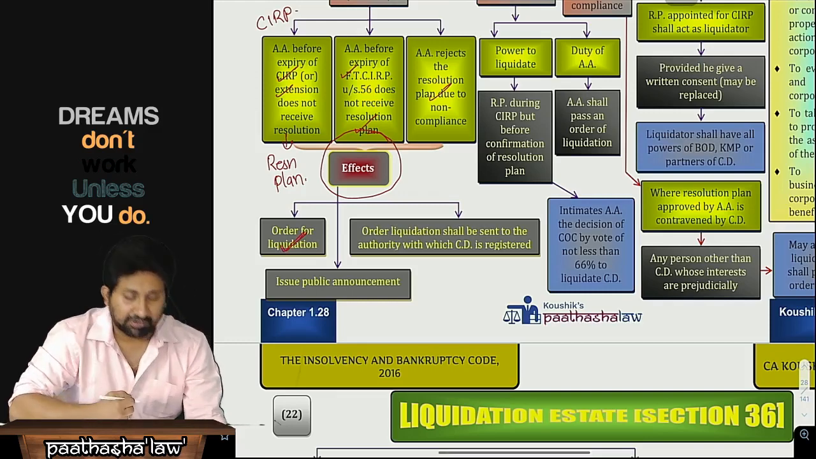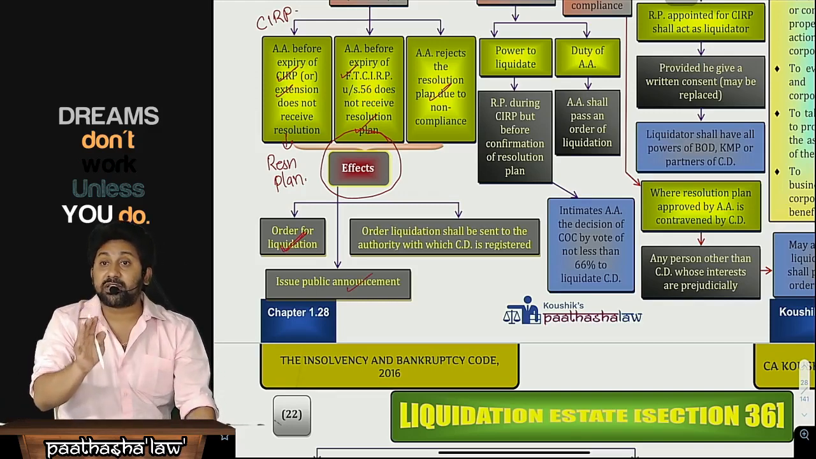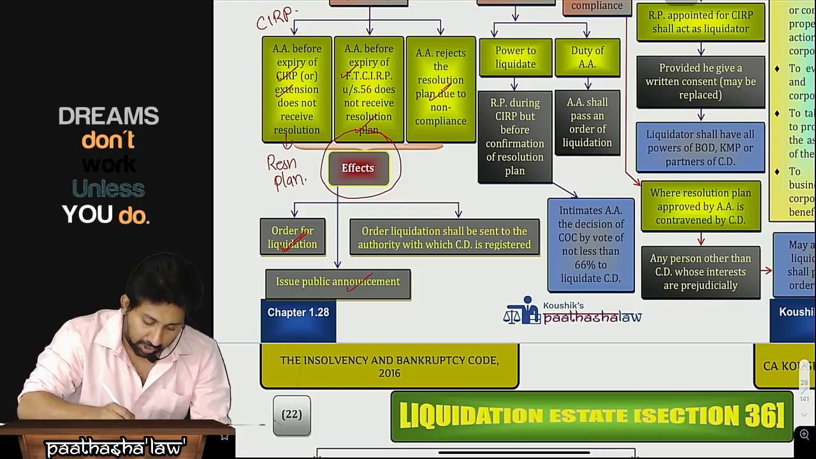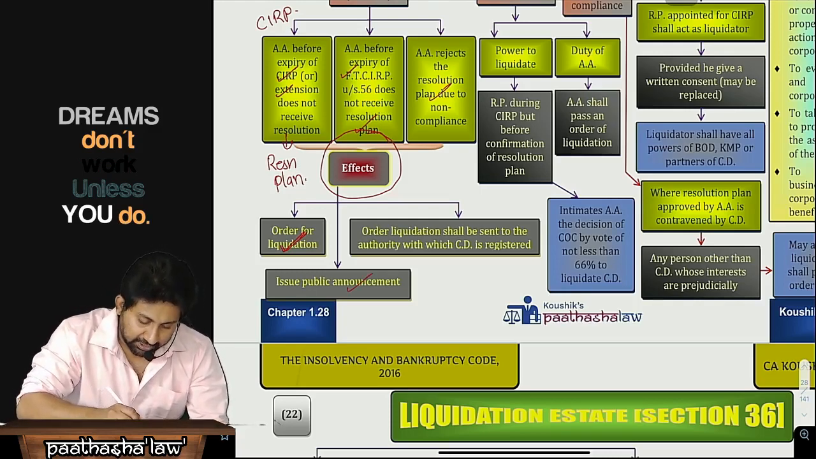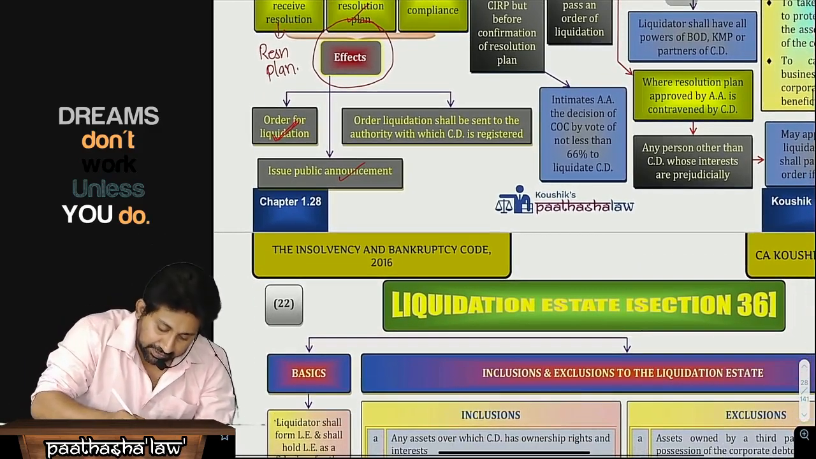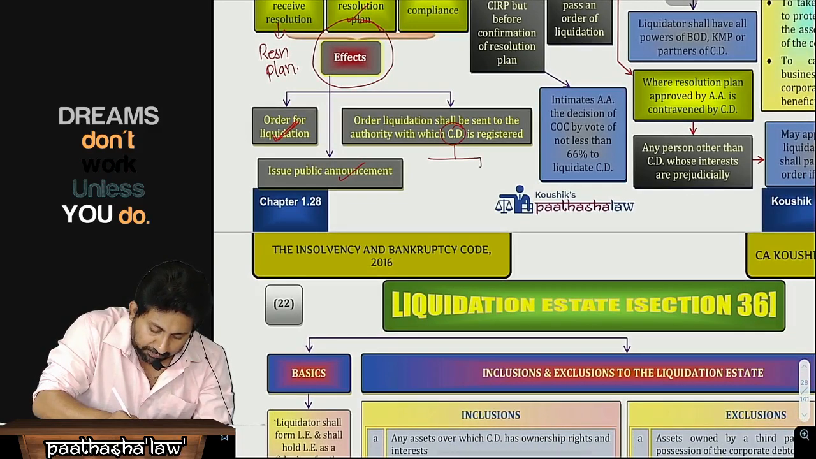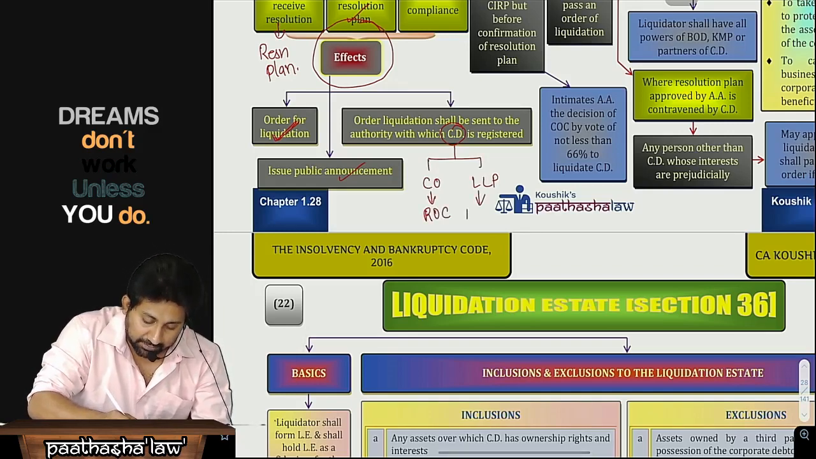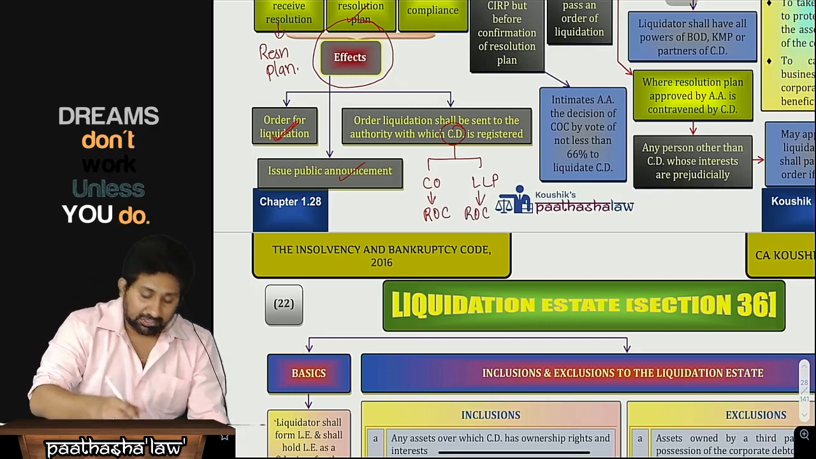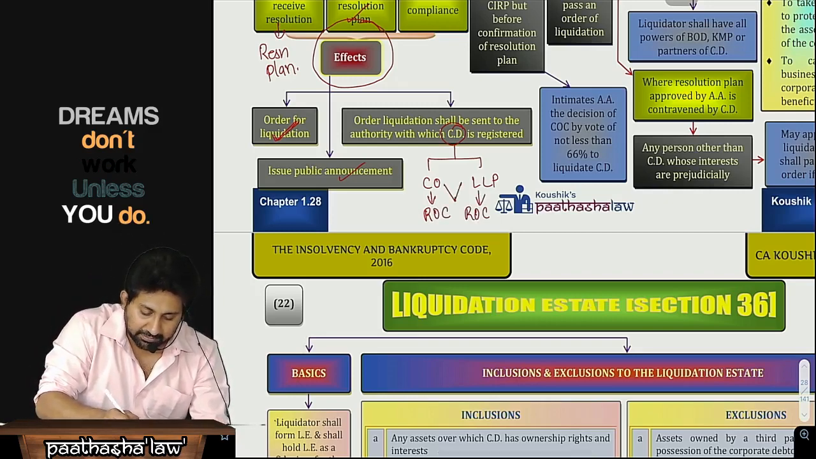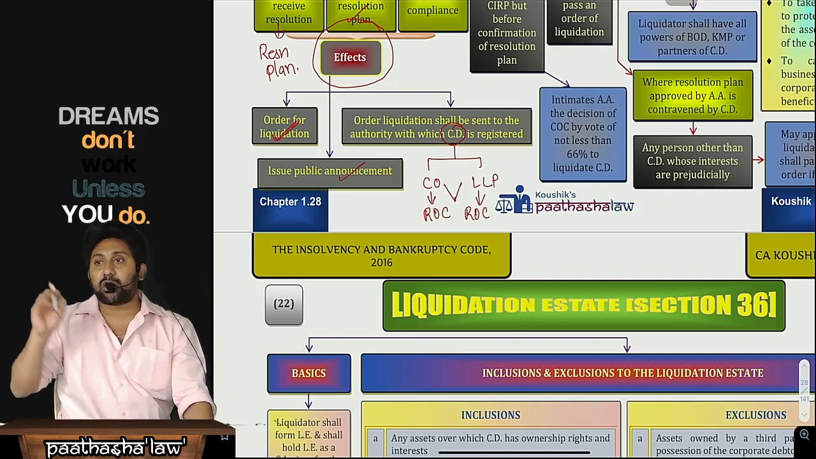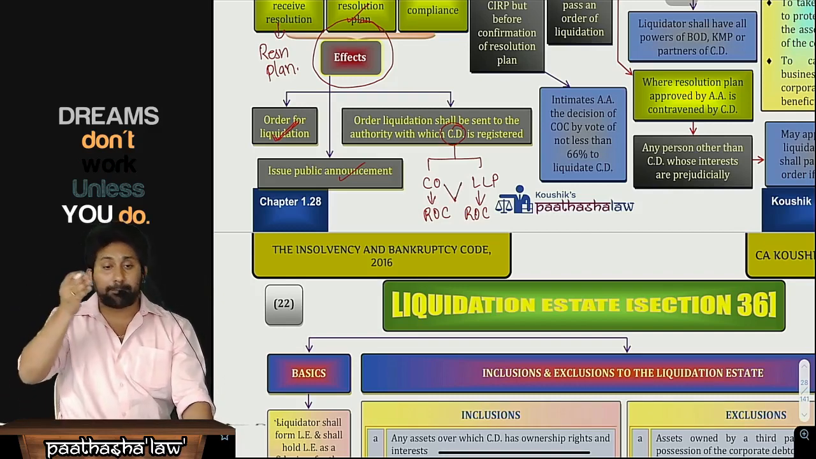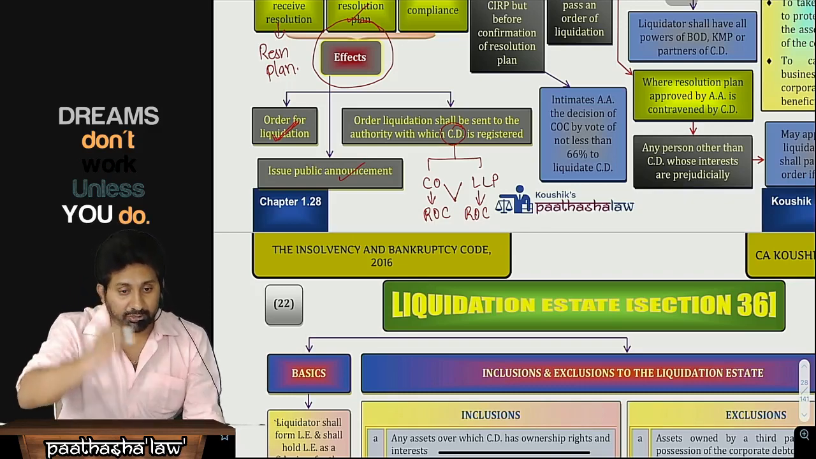So first the order of liquidation will be passed, a public announcement will be given that the company is going into liquidation, and the order of liquidation shall be sent to the authority with which the corporate debtor is registered. Corporate debtor can be of two types: it can be a company or an LLP. For a company, the ROC of the concerned state, and for an LLP also the ROC of the concerned state, because LLP and company both are governed by MCA through ROCs. The concerned ROC will be sent a notice that this company under your jurisdiction is now subjected to liquidation.